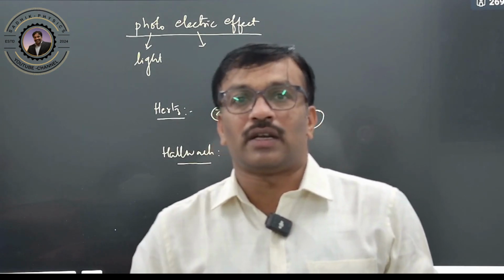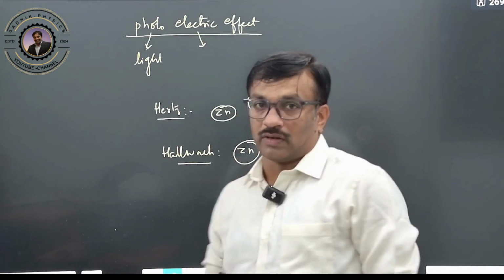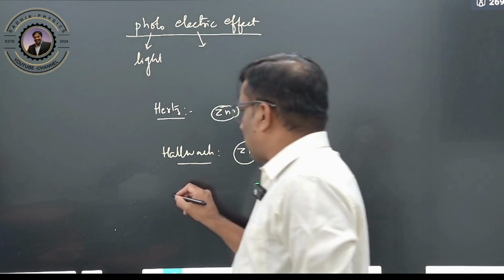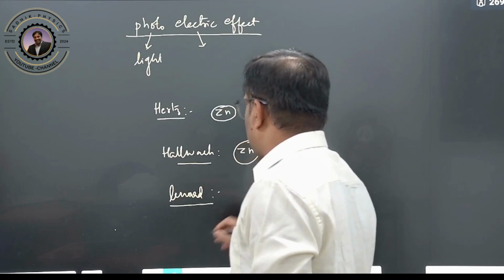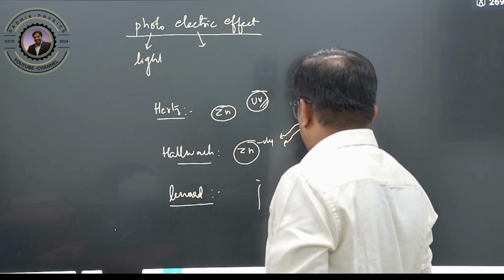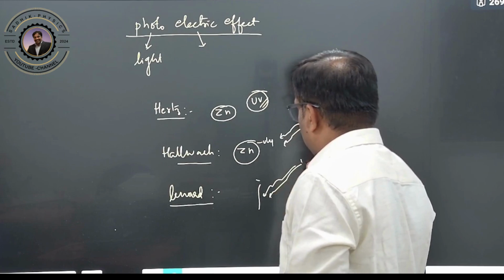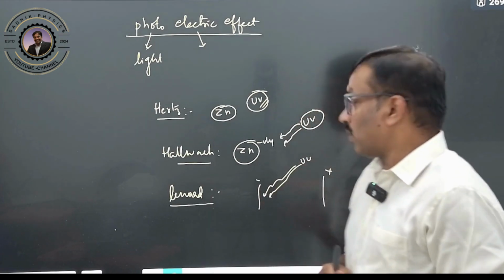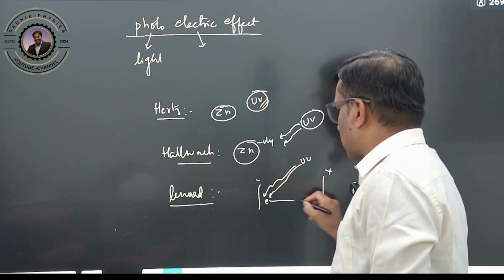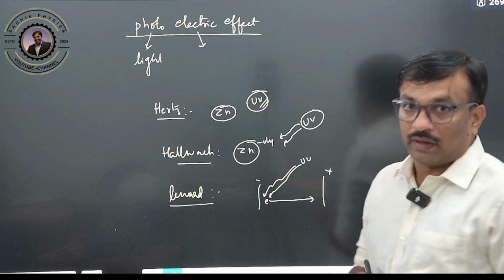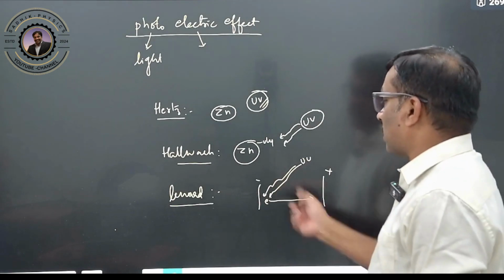If light is incident on the anode, then no current will be constituted. Lenard also observed that there is a cathode plate and an anode plate. If ultraviolet rays are incident on the zinc cathode, electrons move and reach the other plate. That means there is loss of electrons and gain of electrons, therefore it constitutes a current, and current will be flowing.